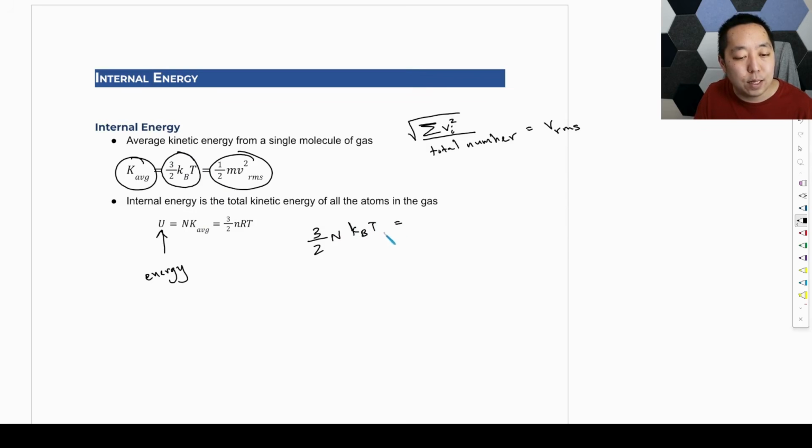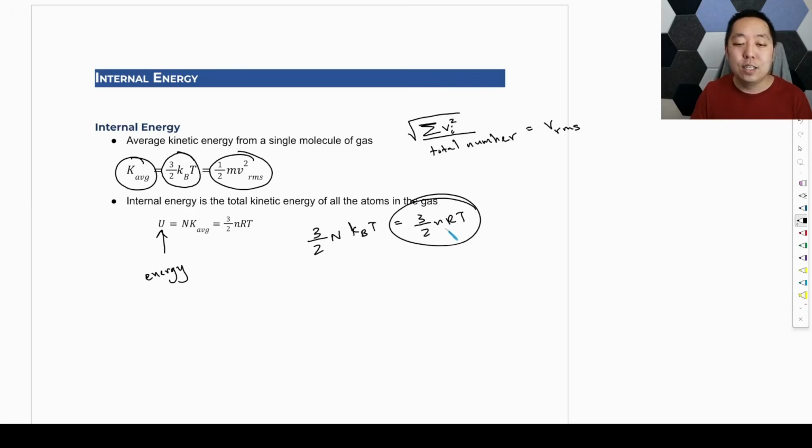But remember that N kB times T was nRT, in terms of moles. So U equals 3/2 nRT. This gives you a formula that's very similar to PV equals nRT, the ideal gas law. A couple of things I want you to note: the internal energy depends on the number of molecules and just the temperature, and that is a proxy for the total kinetic energy. Physically, the internal energy is nothing more than the total kinetic energy of the gas. That is at its core what we mean by the internal energy of the gas.